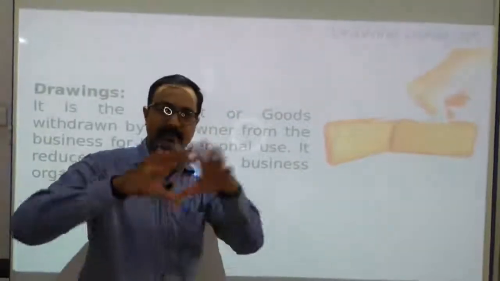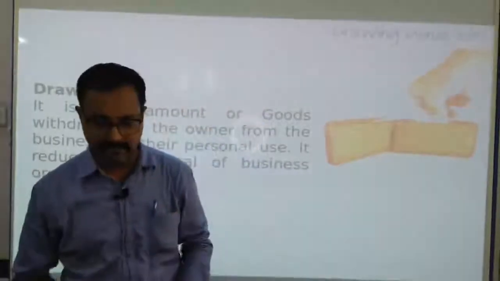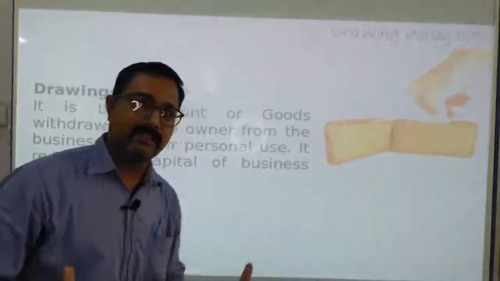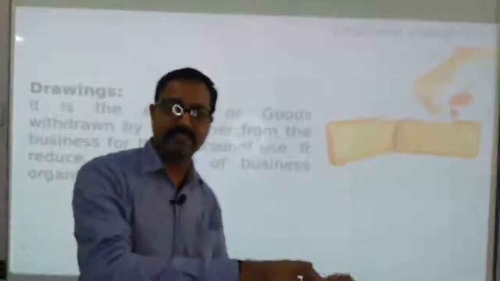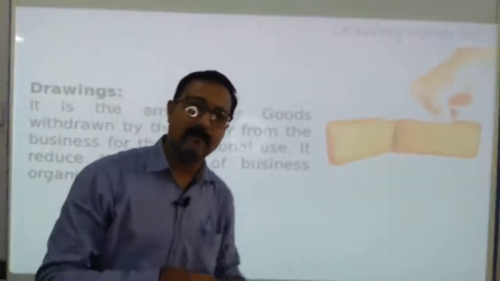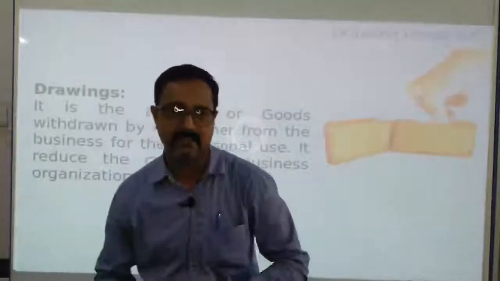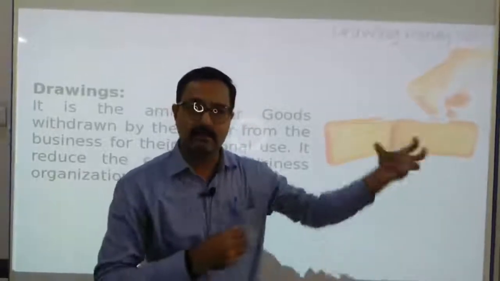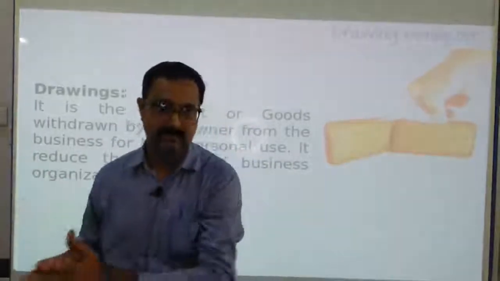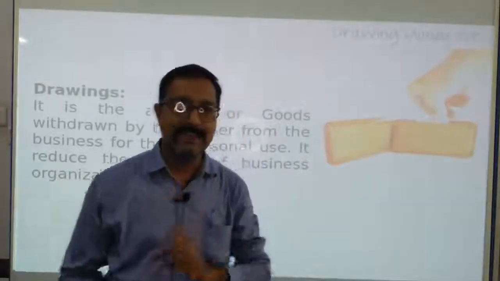If you have any kind of shop or your parents deal with anything, it may be possible that you ask, Papa, give me some money, I have a party with friends, or I need to bring some things. So it may be possible that your father took money from the counter and gave it to you. If he is using business articles or business money for personal purpose or household use, then it will be considered as drawings.